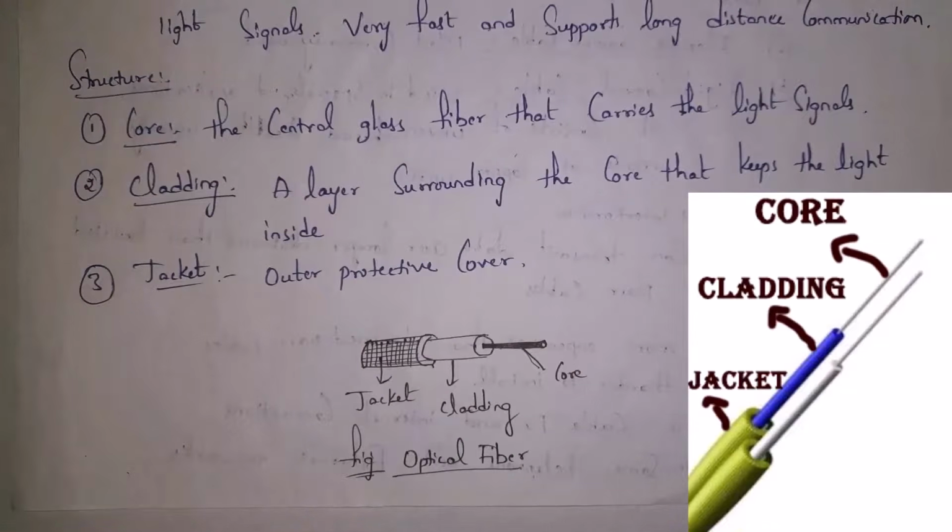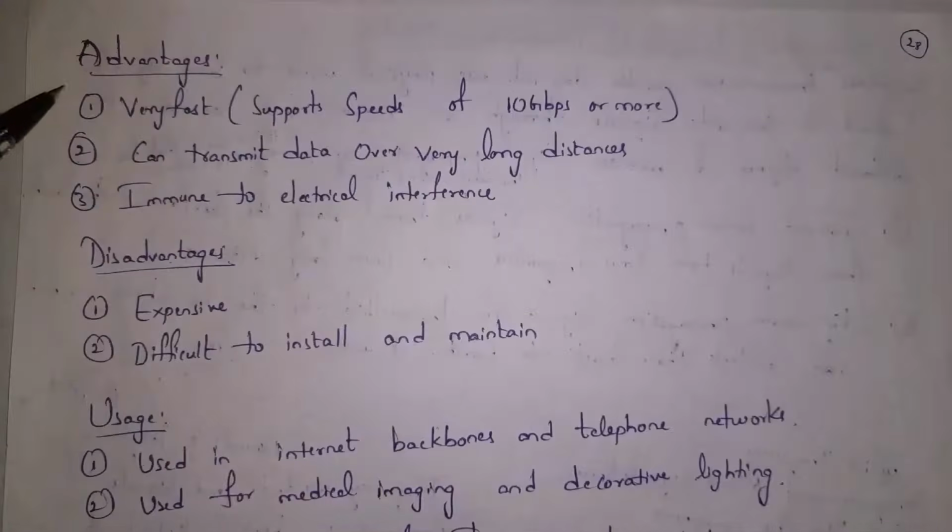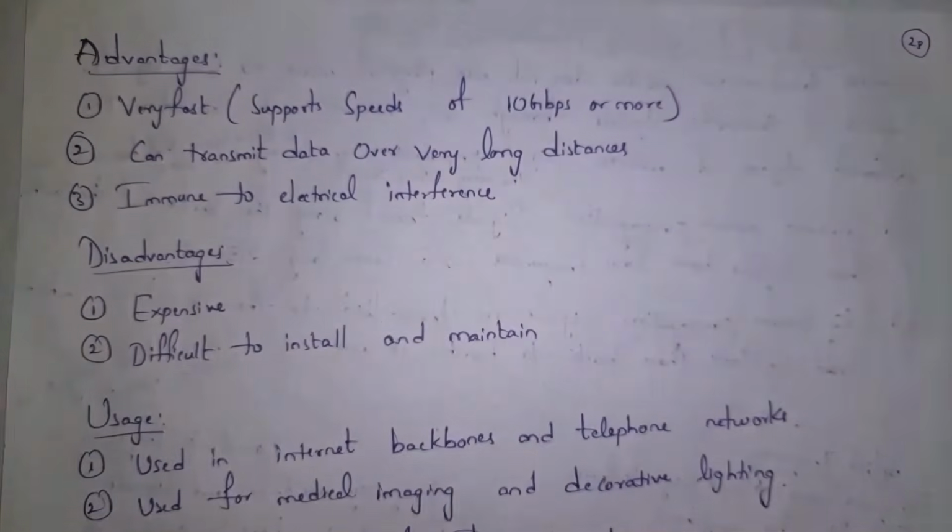Outer protective cover, basically made up of plastic. These are advantages of fiber optic cable. And the first one is very fast. Guys, when compared to twisted pair cable and coaxial cable, fiber optic cable will transfer data very fast. That is up to 10 GB per second and even more.